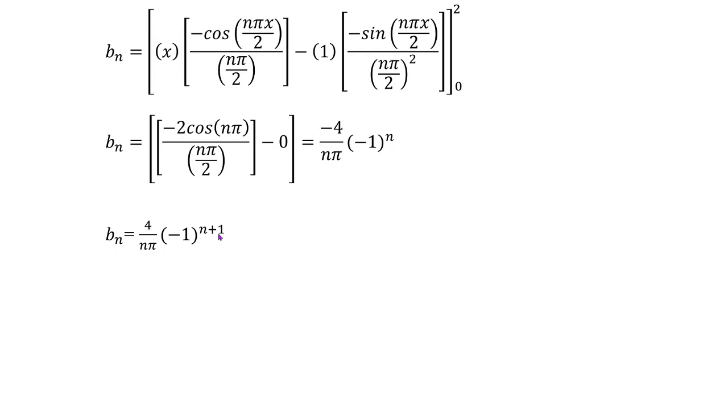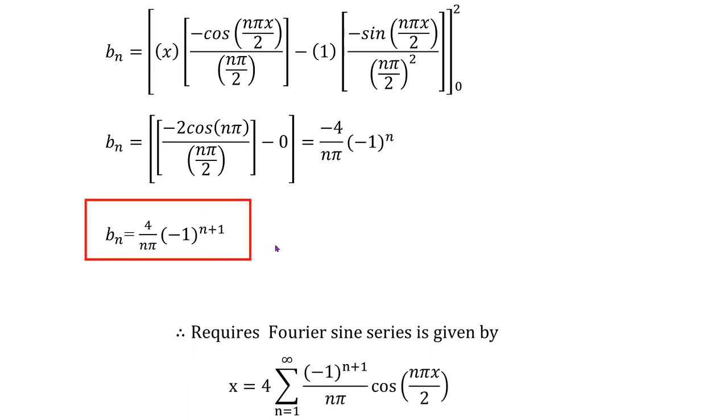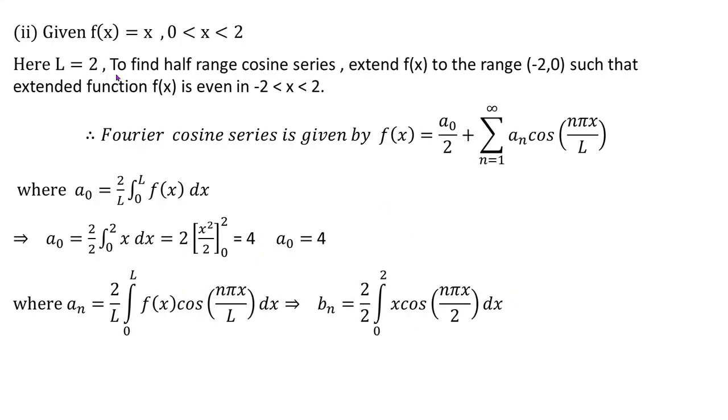So therefore bn is this one, and after getting bn, now we can get the required Fourier sine series, which is given by the given function, which is x is equal to summation bn sine of n pi x by 2. Here one should note, it should be sine, right? It should not be cosine. Okay, now let's have the next one to find out the Fourier cosine series of the same function, right?